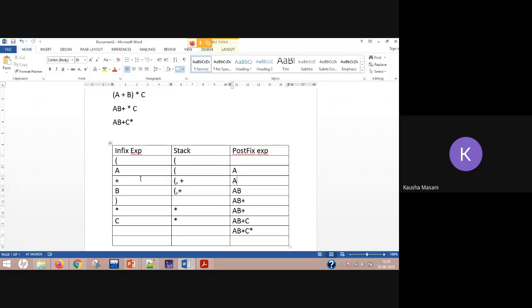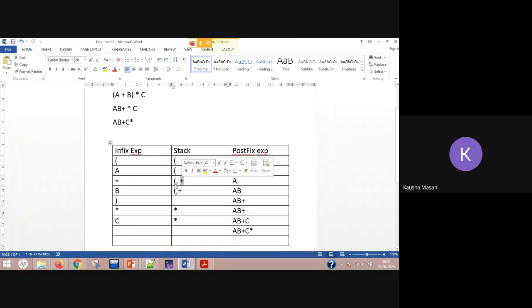But if there is an operator present inside your stack and you are scanning another operator again, then you have to check the precedences. If the precedences are same or you can say higher, then you are going to pop out. Okay, so what you can do is understand in a way that here in this example there is a plus sign.